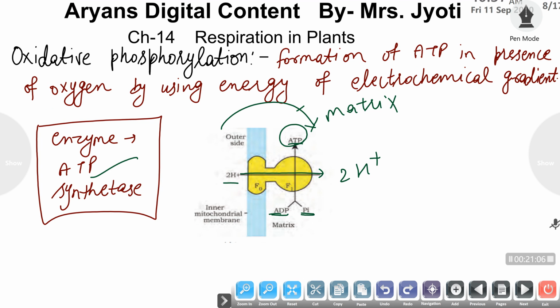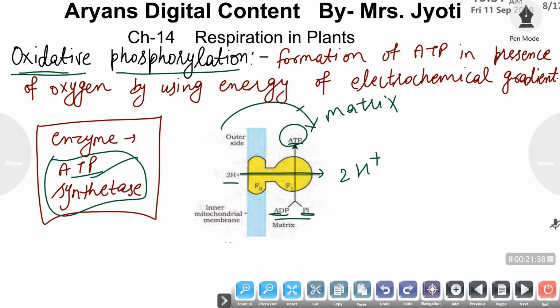In the presence of oxygen, formation of ATP from these particular raw materials with the help of the enzyme ATP synthetase in the oxysome is termed oxidative phosphorylation. Formation of an ATP molecule is phosphorylation, and if this ATP synthesis takes place by the action of oxygen or oxidation of some particular substances, then it is termed oxidative phosphorylation.